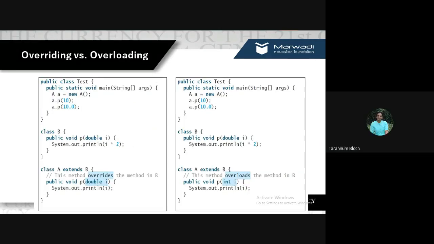So here is the example. Focus first on your left hand side. We have public class test, public static void main, A a equal to new A. We are creating an object. Let us see what class A is.